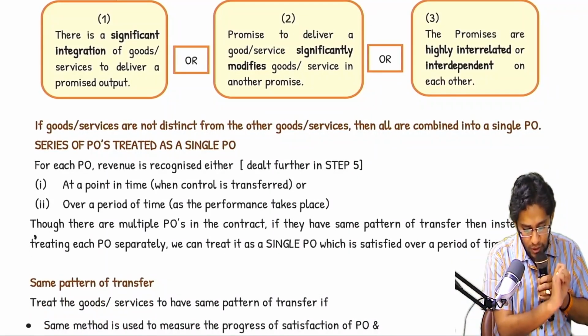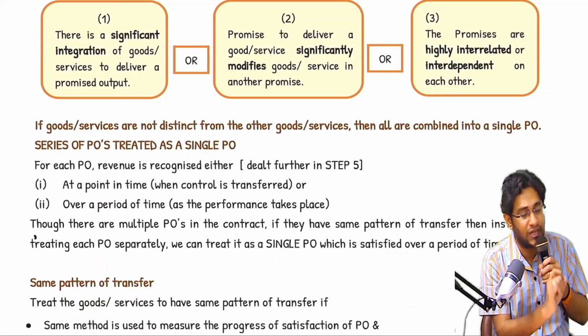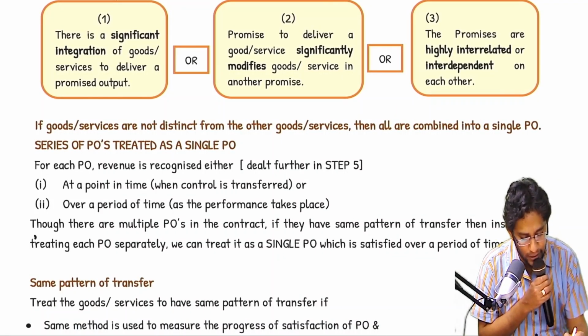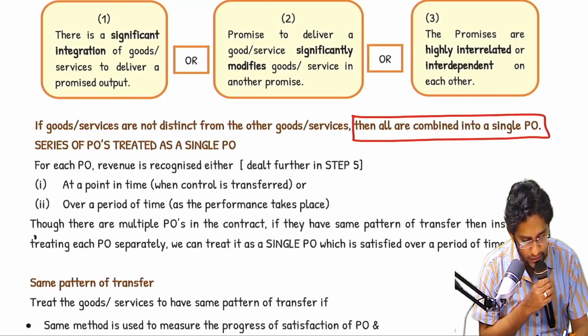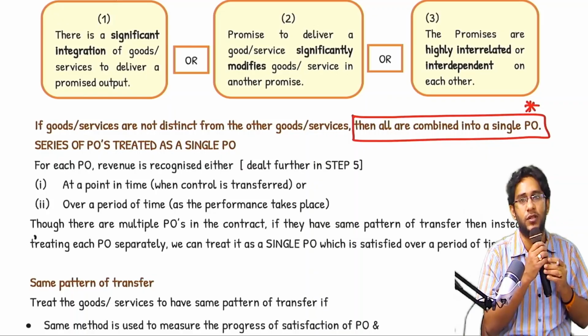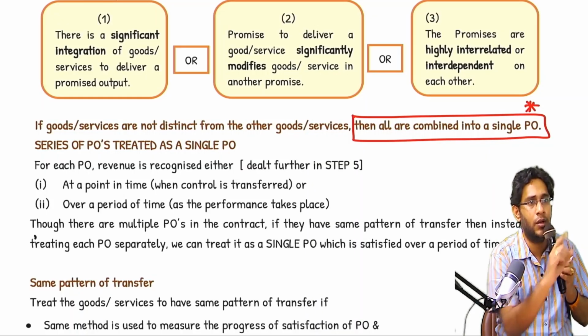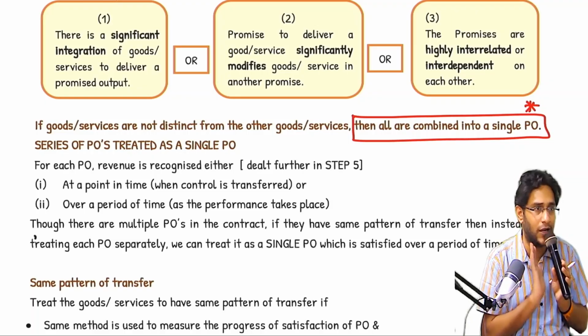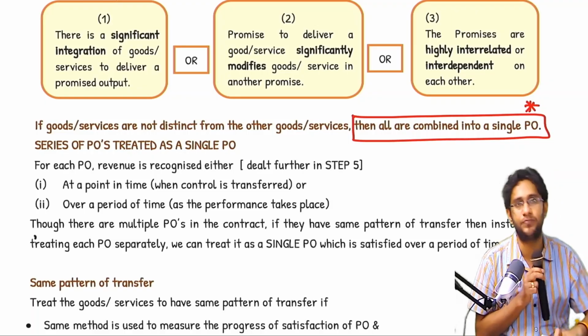If goods or services are not distinct from other goods or services, then they are all combined into a single PO. You see 25 promises relating to house construction. Did we club it into a single PO? Design, construction, we clubbed. Software implementation, we clubbed like that. Clear, sir? Now, next case.